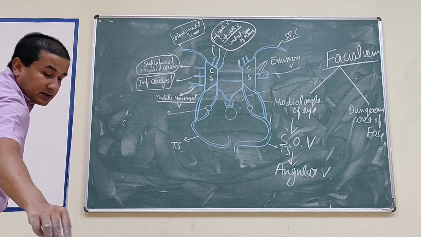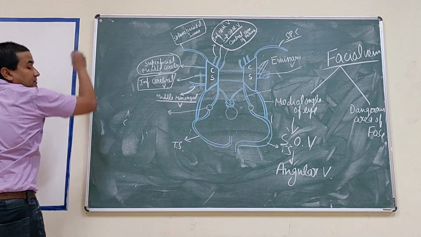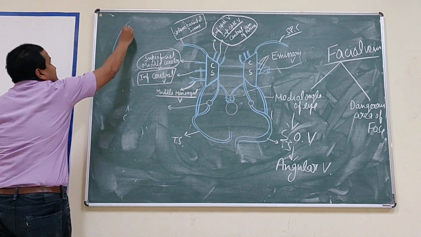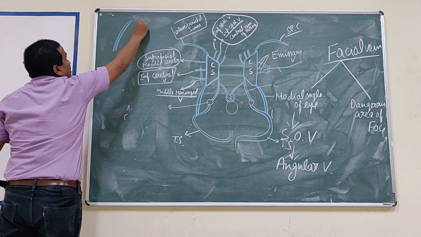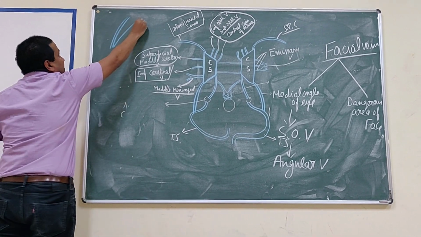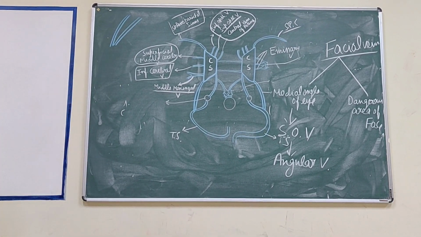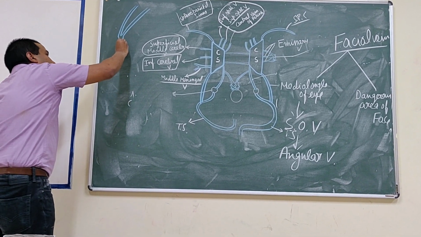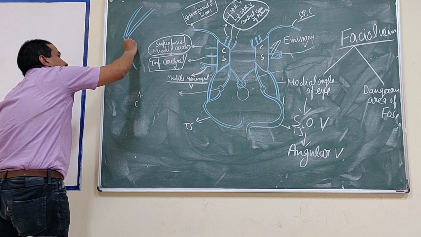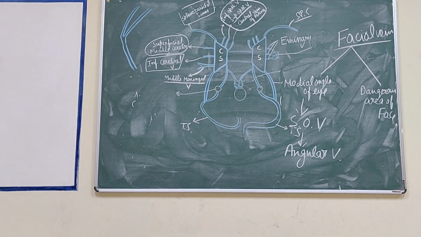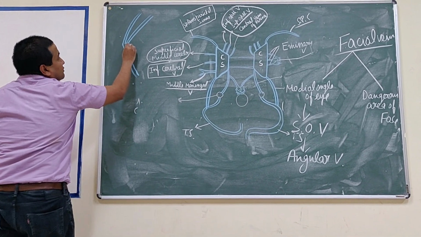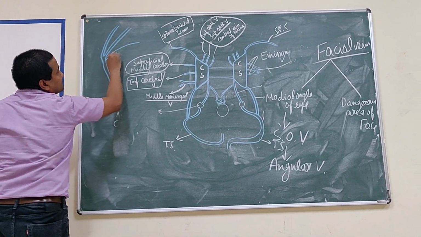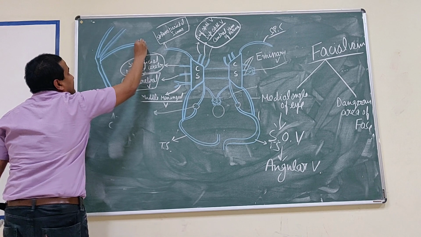The supratrochlear and the supraorbital veins come towards the medial angle of the eye and form the angular vein. This angular vein, when it enters the face, becomes the facial vein. And this angular vein is connected to the cavernous sinus by this superior ophthalmic vein.